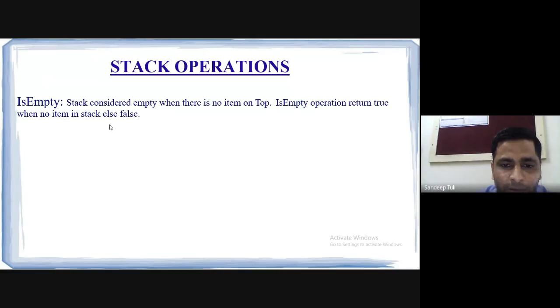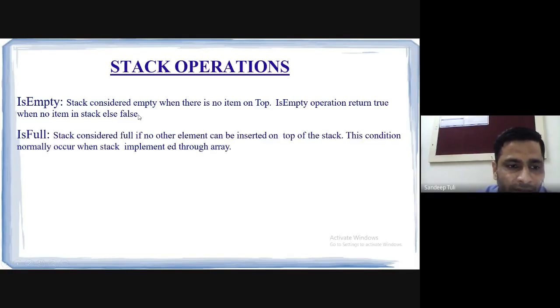The stack is considered empty when there is no item on the top, and in this case, the is empty operation returns true. When there is no item, it returns true, and when some items are there, then is empty will always return false. So simply we can say that the is empty function is a Boolean function. Similarly, we have another function.